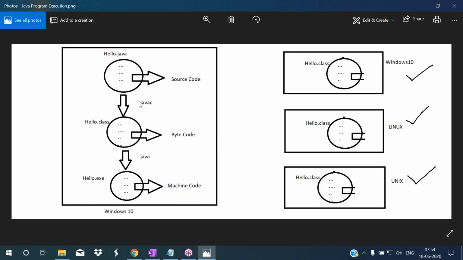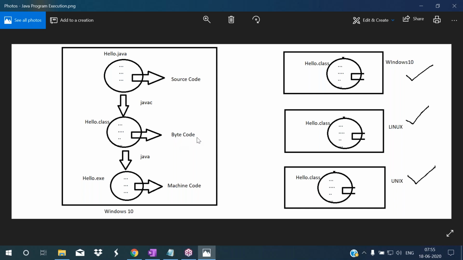Now what will happen when we compile? The source code will be translated into the bytecode. So when we compile the Java program, the source code will be translated into the bytecode. Bytecode means this is the intermediate code which can be understood by the JVM. Only JVM can understand this bytecode language.